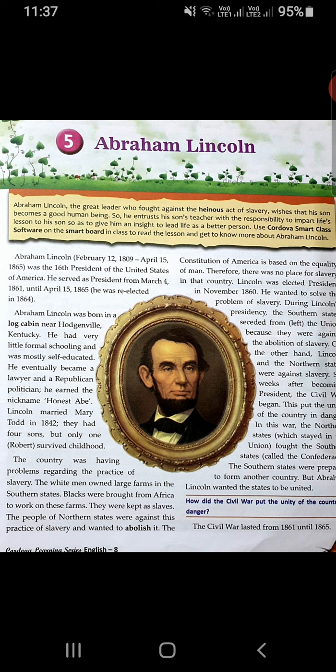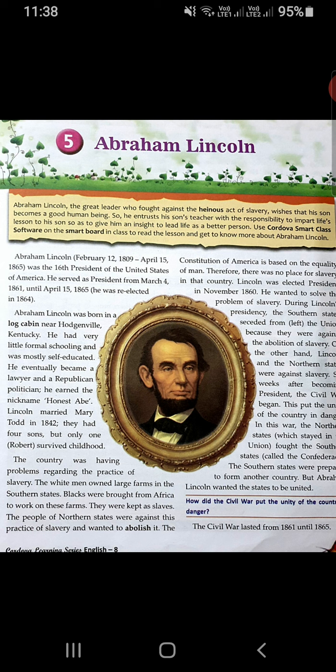Now the Civil War lasted from 1861 until 1865. Abraham Lincoln faced many problems after that, children. He wanted to preserve the unity of the country at any cost. Finally, a civil war broke out between the northern and the southern states. He fought the war bravely and declared that a nation cannot exist half free and half slave. He won the war and kept the country united.